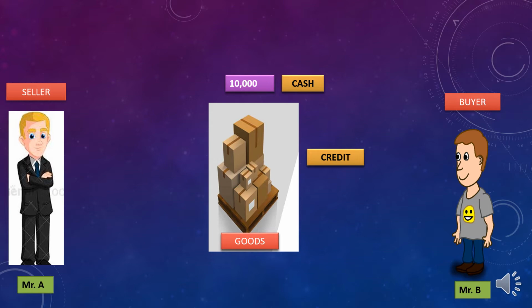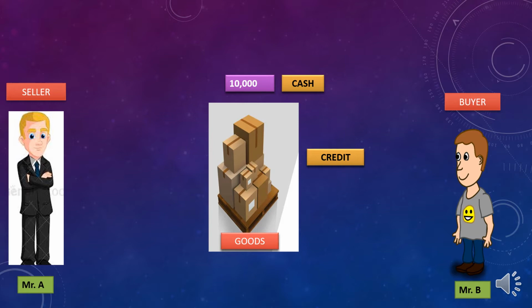Now what is credit transaction? Suppose Mr. B doesn't have rupees 10,000, but then too he wants to purchase goods worth rupees 10,000 from Mr. A, and he is giving guarantee to Mr. A that after 3 months he will pay rupees 10,000 to Mr. A. Now Mr. A agreed that okay, after 3 months you pay rupees 10,000 to me. But if this is the oral agreement, then it is not a bill of exchange.